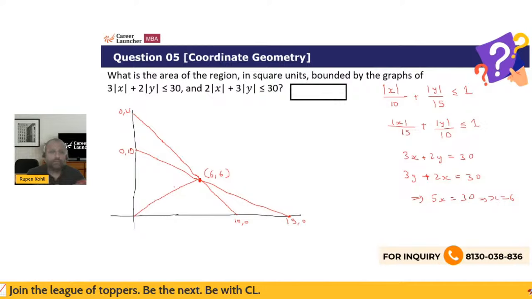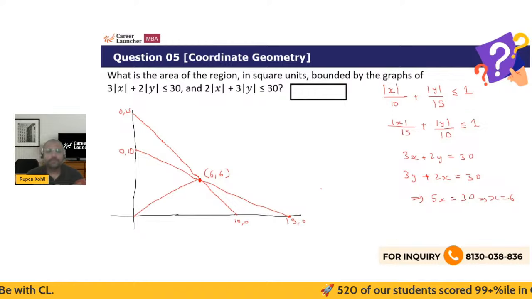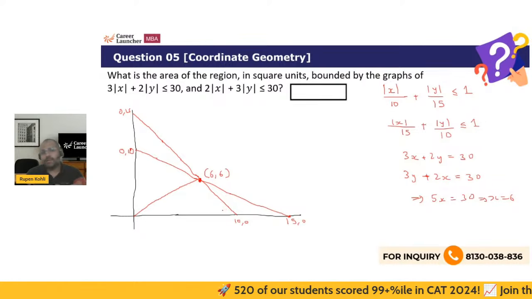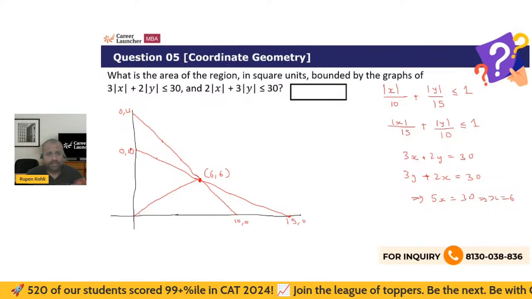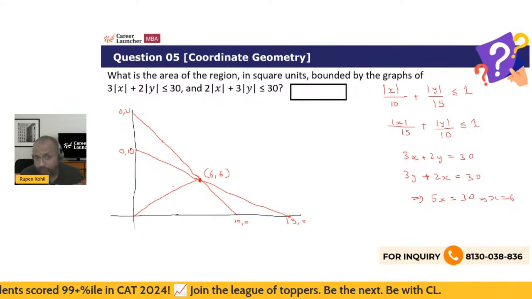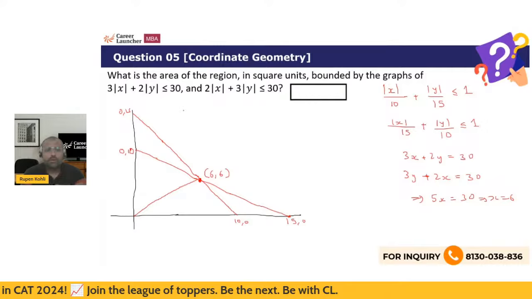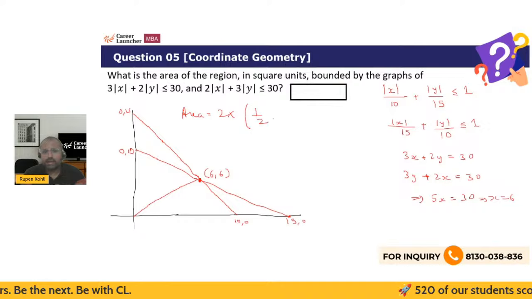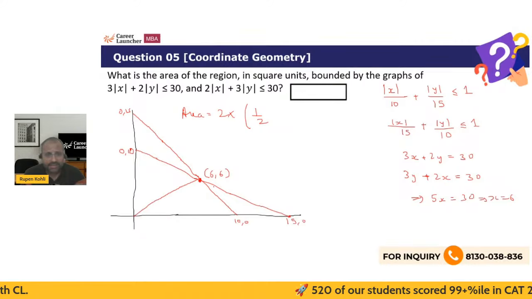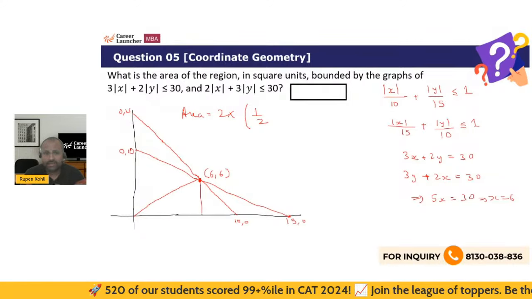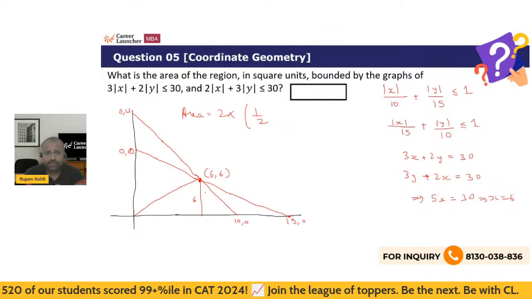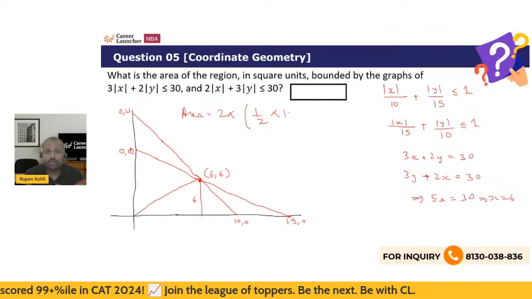So therefore, twice the area of this triangle will be the area of this quadrilateral, right? Because obviously the figure is very symmetric, with the same dimensions, 10 on this side, 10 on that side, right? These two triangles are obviously congruent, no doubt about that. So the area in the first quadrant is twice the area of this triangle, and for this triangle, the base is 10 and the height is obviously this y value, which is 6. The height is 6, right? So with a base of 10 and a height of 6, the area of the triangle is half into 10 into 6.